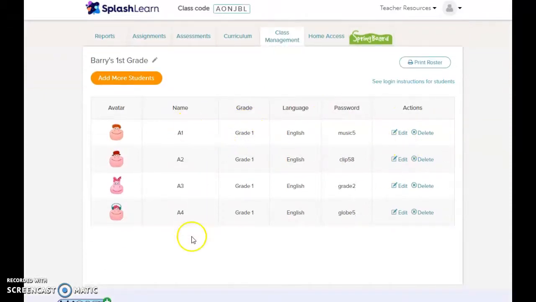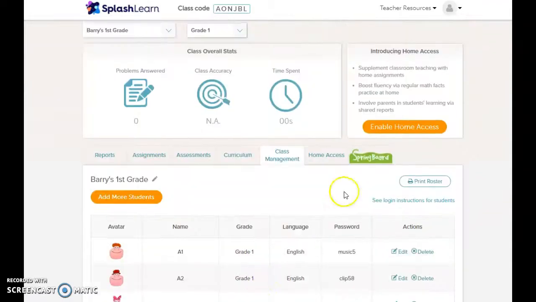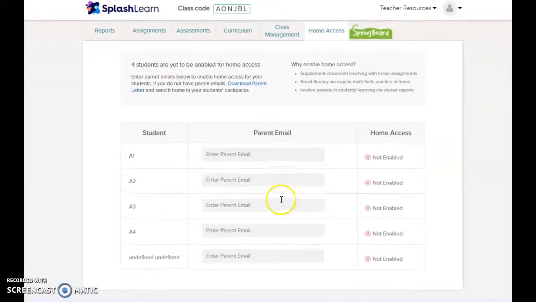Class management: you can look at your kids, their name, their password, because we all know kids forget their passwords. I think you can edit their passwords. Sometimes I like to make all the passwords the same so the kids all know how to log in and it's easier for me to remember. You can connect parents.